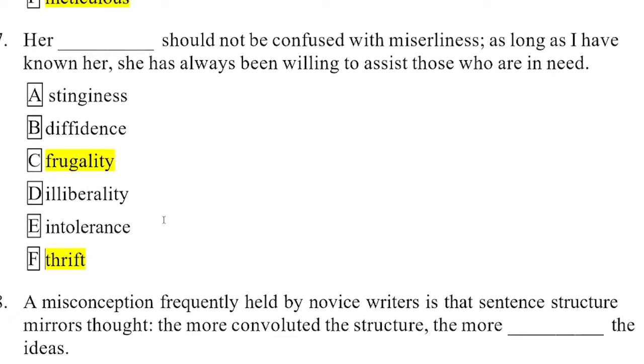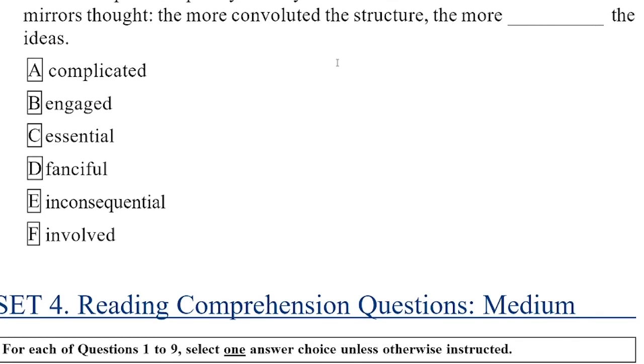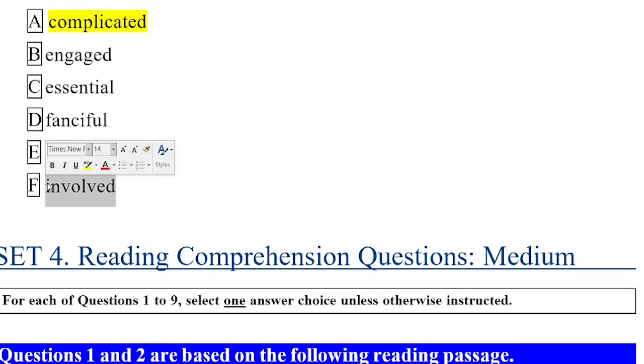Frugality is the character. Next, last, the misconception by novice writers is that sentence structure, the more convoluted the structure, or convoluted is like complete or complex. So young writers think that if we make more complex sentences, the idea will be good. But it's wrong. It's related, answer complete, it's the right answer. The other is not a right answer. Sensible also, involved and complete. So you get the solution. Thank you, brother.